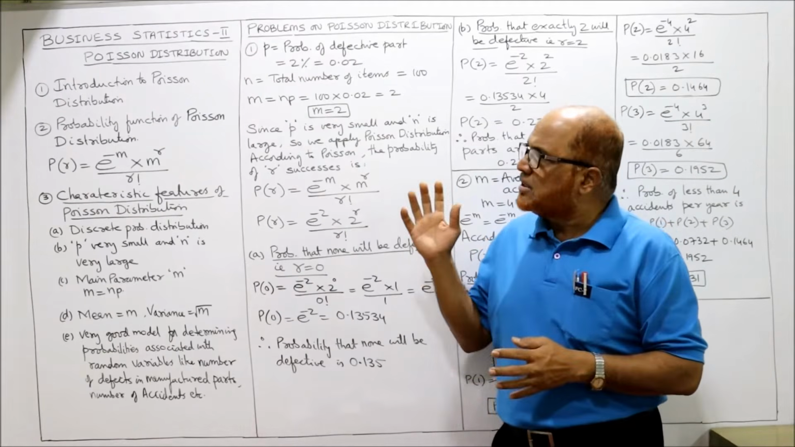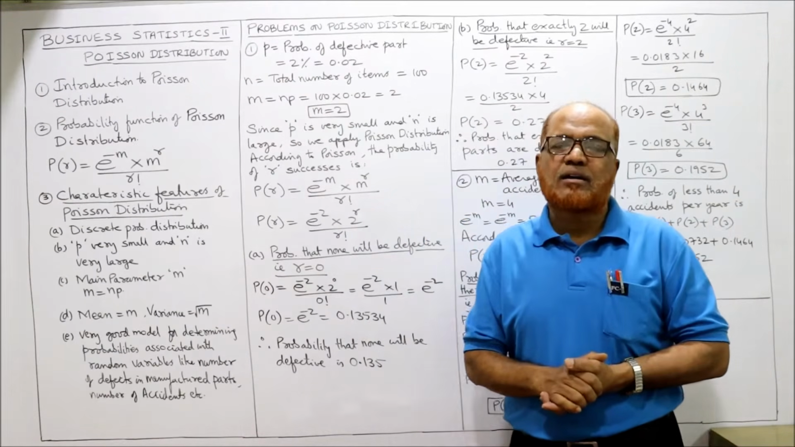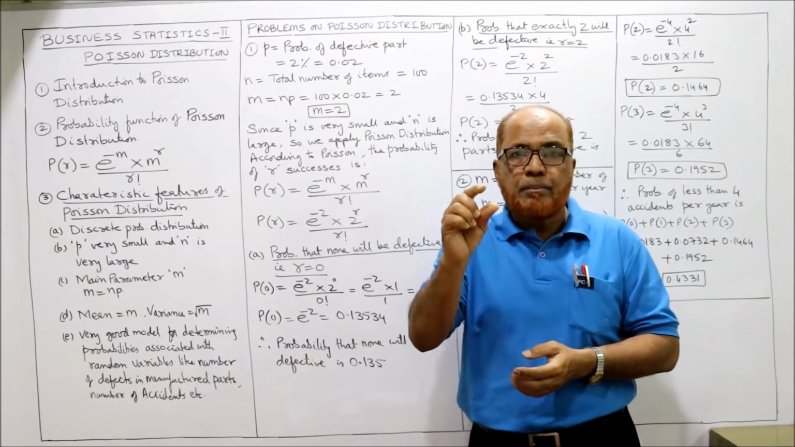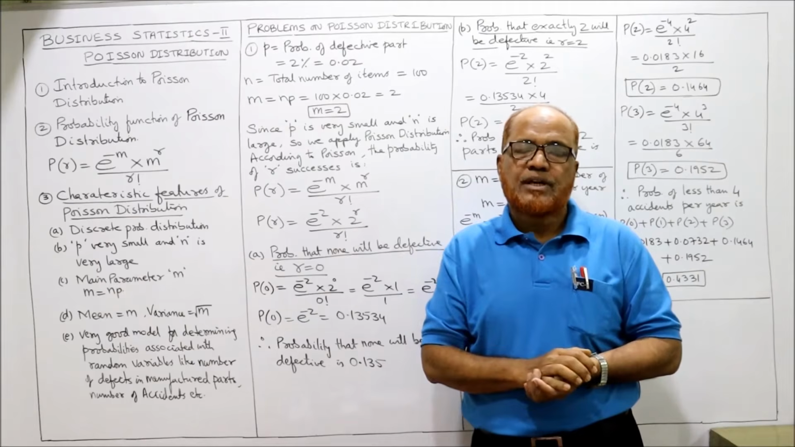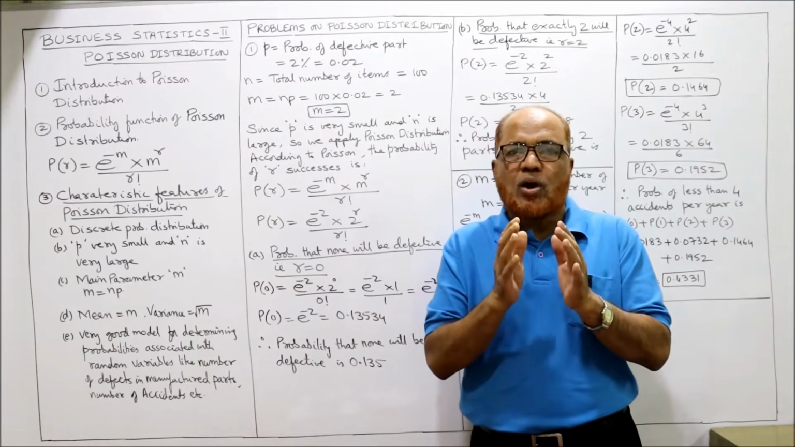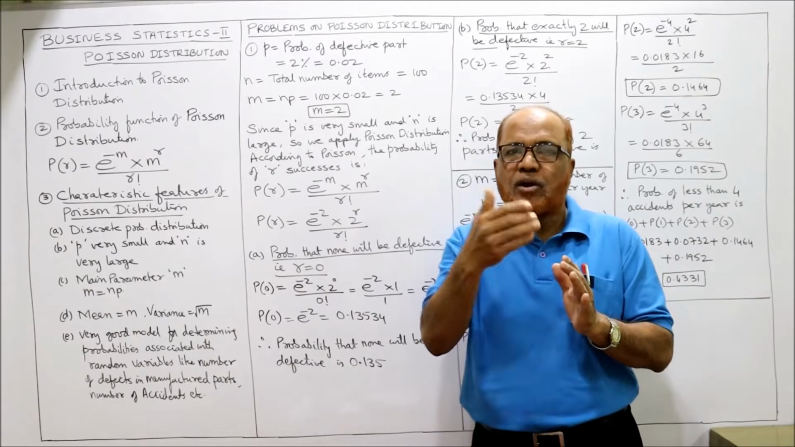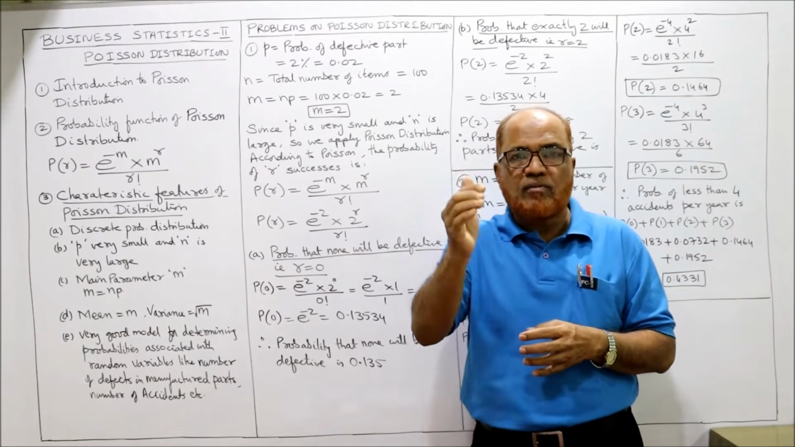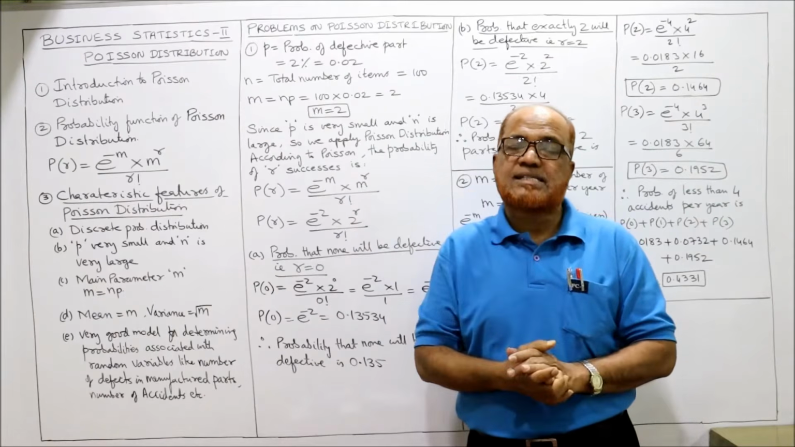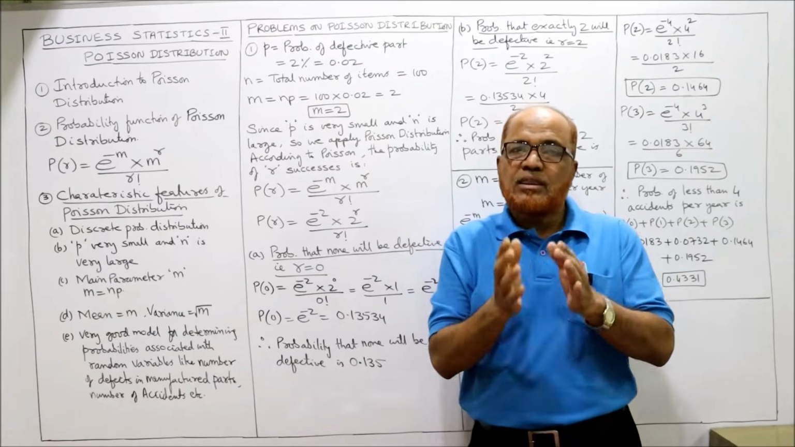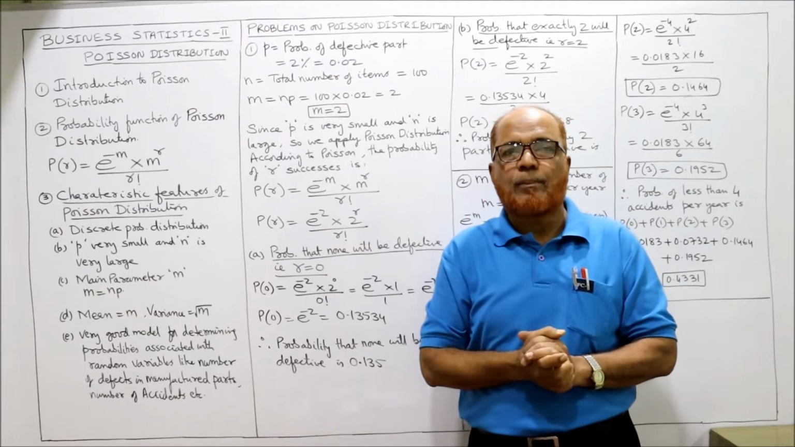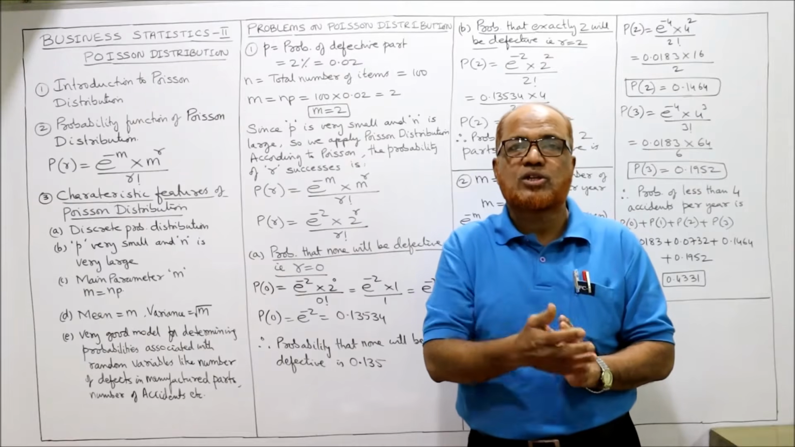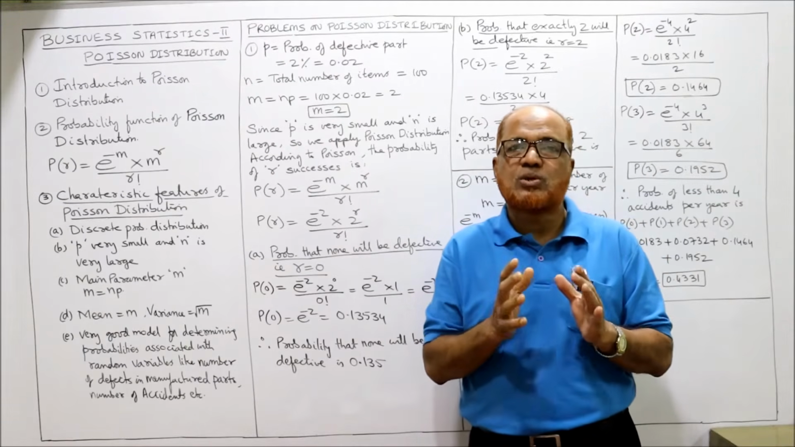Strictly speaking, this Poisson distribution is a limiting form of binomial distribution when n becomes large and p becomes very small. Here p means the probability of success, the probability of happening of an event, which we call success. So the value of p is very small and the number of trials n is very large. In that case, it will be difficult to apply binomial distribution. In those situations, Poisson distribution is most suited.